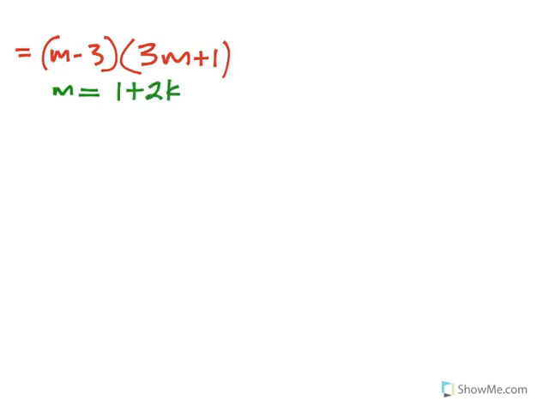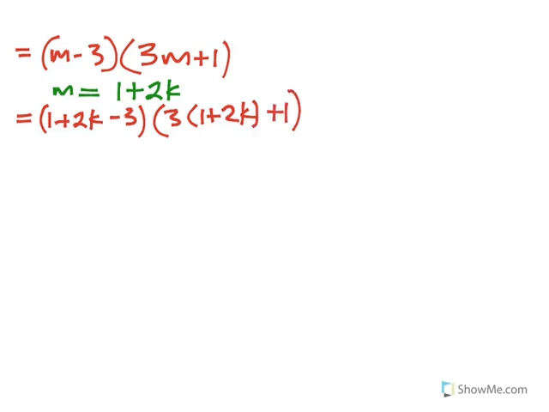Now you have to substitute. Therefore, this is equal to 1 plus 2k minus 3, and 3 bracket 1 plus 2k plus 1. So you have to expand the bracket in the second part, and collect like terms.